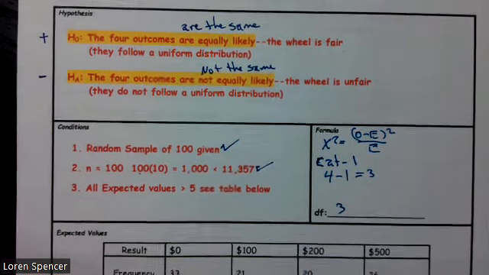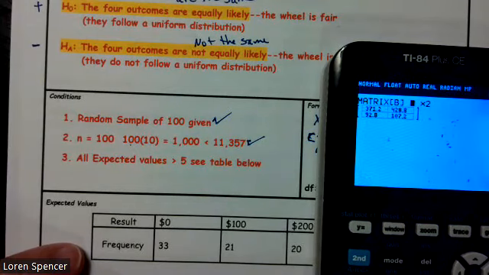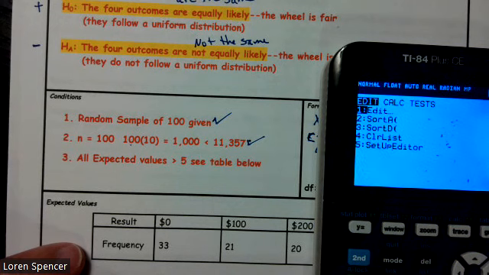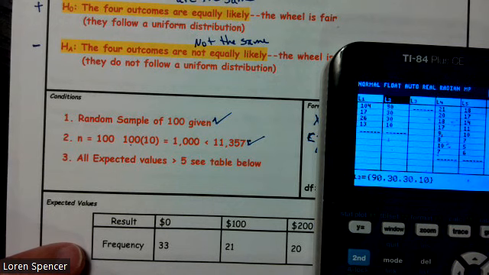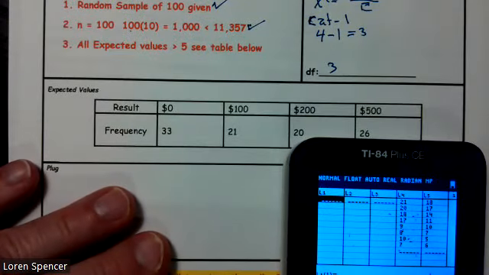We need to check our expected values. For chi-squared goodness of fit, I need to go into stat edit. I've got stuff in there that I need to clear out. So I cleared it out. I need to put the results in my column 1. This is what I actually observed.